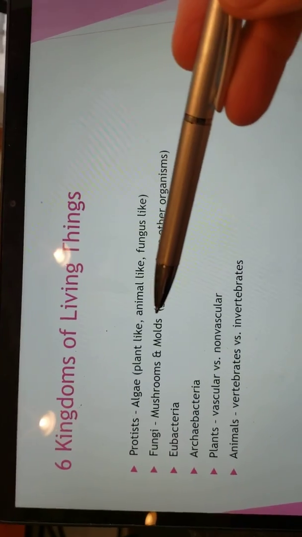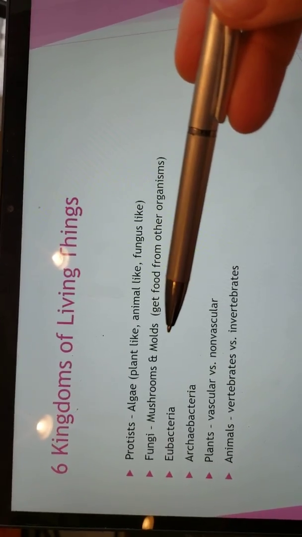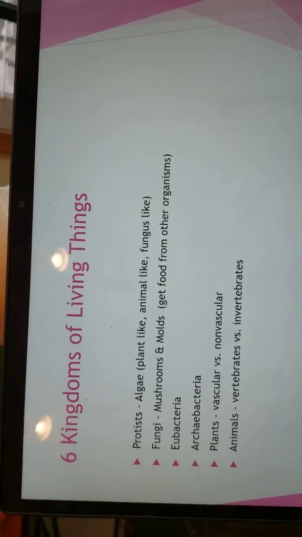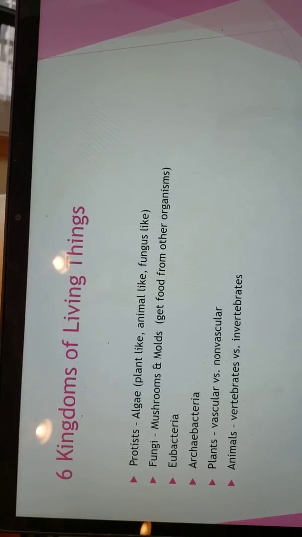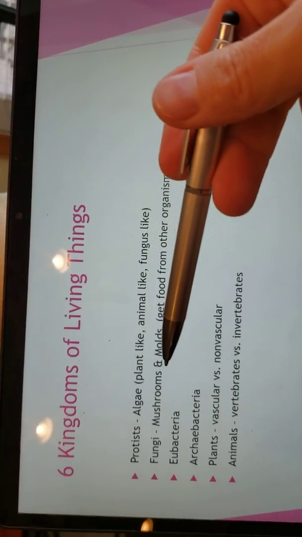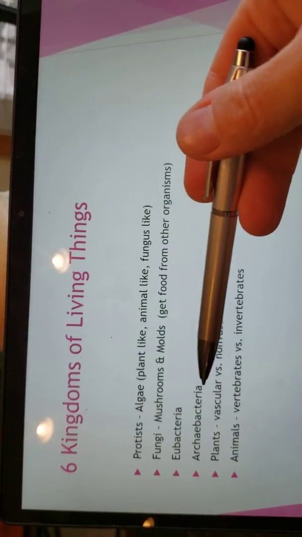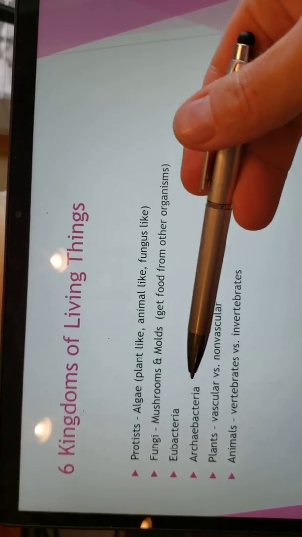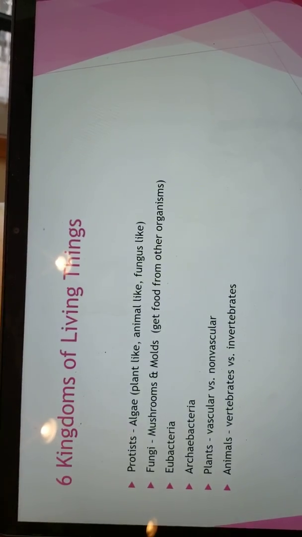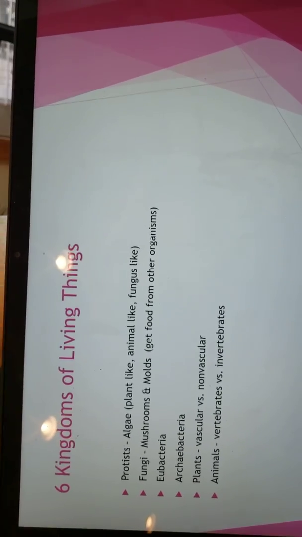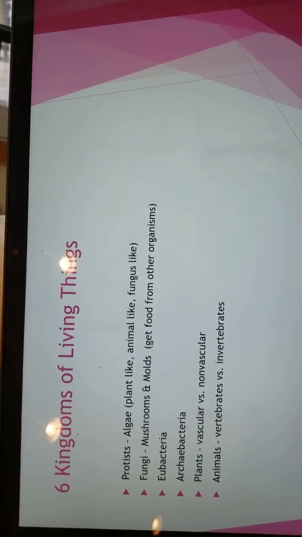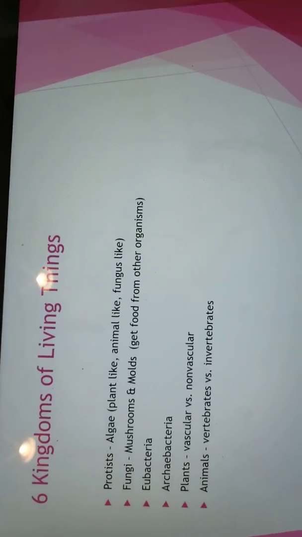Then there's 2 different types of bacteria. Okay, we have eubacteria and archaeobacteria. Bacteria can be useful and it can be harmful. I'm not going to ask you to worry about the difference between the 2 bacterias right now, just that they are 2 separate kingdoms. But you need to realize that you have millions of bacteria on your tongue, in your mouth, because some bacteria are very helpful. There are bacteria that help us to digest food.